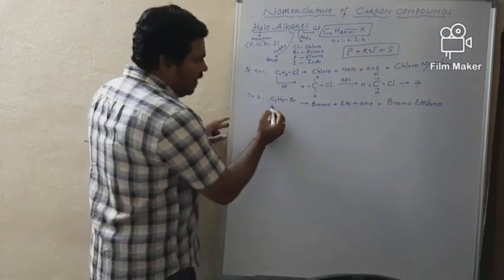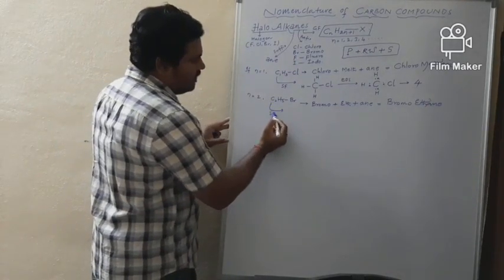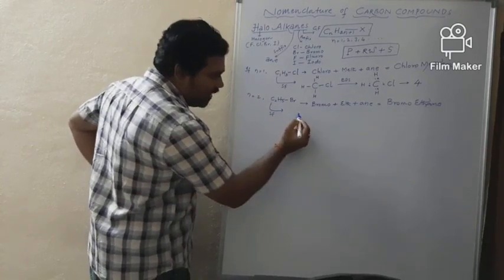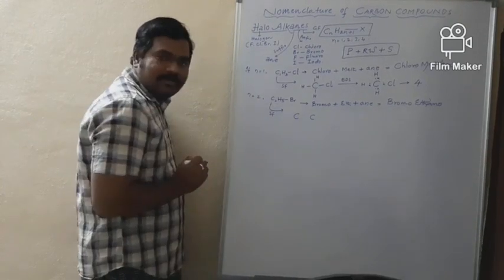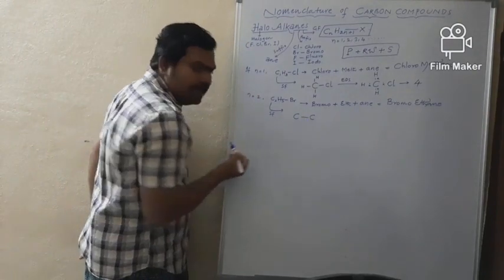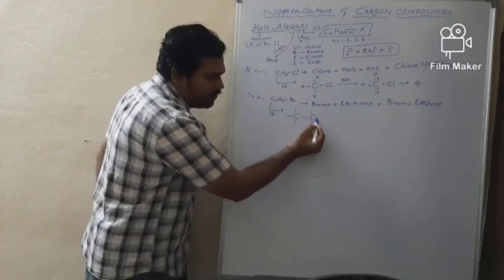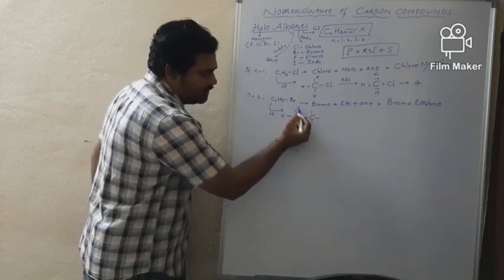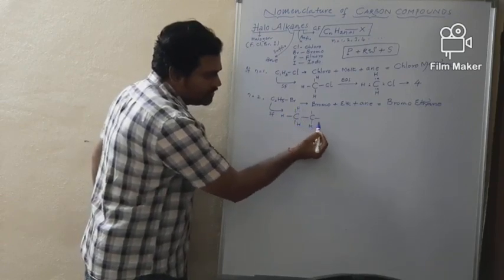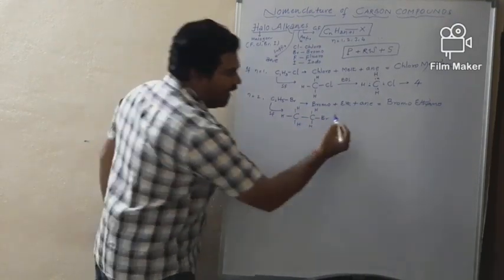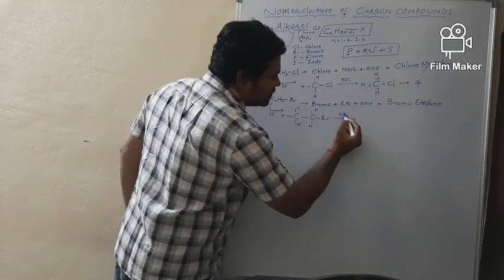And how to draw the structural formula? This bromoethane consists of 2 carbons with a carbon to carbon single covalent bond, and the remaining valencies are meant for hydrogen atoms. Overall 5 hydrogens are there, and the last valence is meant for bromine. And how to draw the electron dot structure?